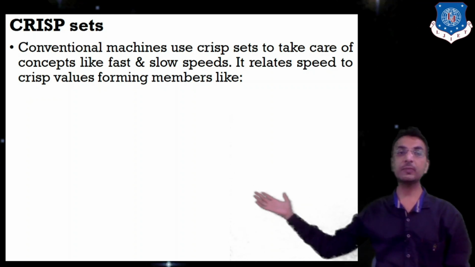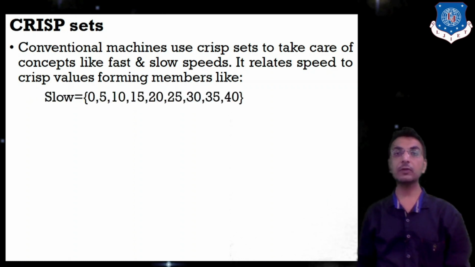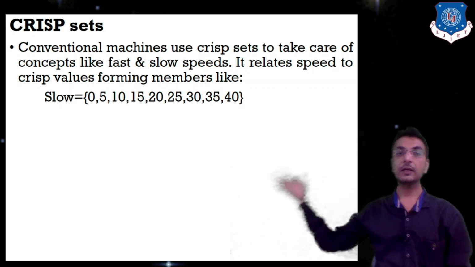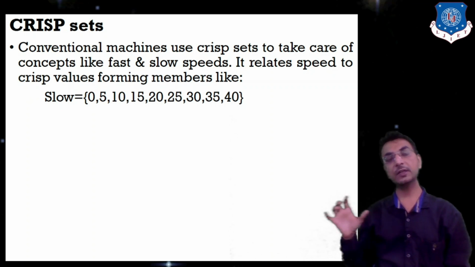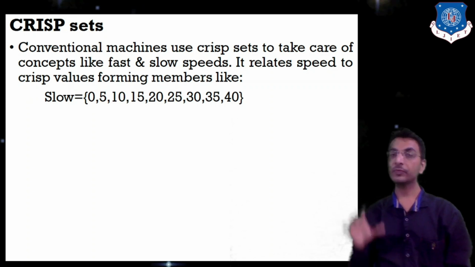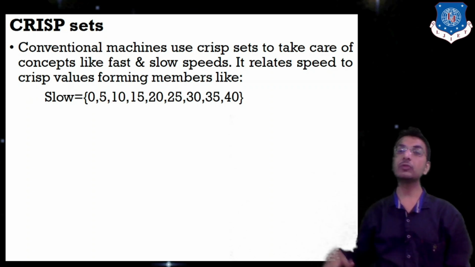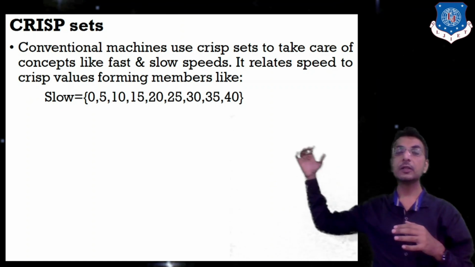It relates speeds to crisp values, forming members like slow equal to 0, 5, 10, 15, 20, 25, 30, 35 and 40. Let's say this is the speed which I have denoted as slow. That means a speed having a value from 0 up to 40 can be considered as the speed slow.